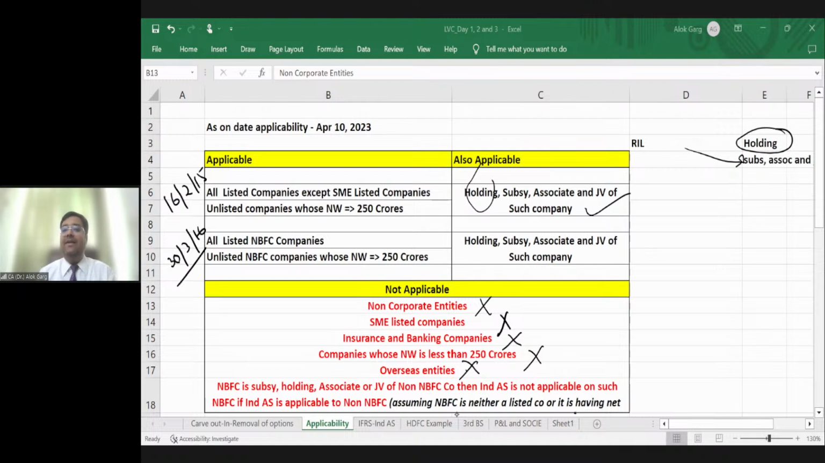Janvi asked, sir, if an Indian company has a foreign subsidiary, then whether Ind AS is also applicable on such a foreign company. As far as the foreign company's local regulation and local filing are concerned, the local GAAP is applicable, Ind AS is not applicable. As far as Indian consolidation is concerned, they have to migrate their financial statements as per Ind AS to facilitate the consolidation of the Indian company.